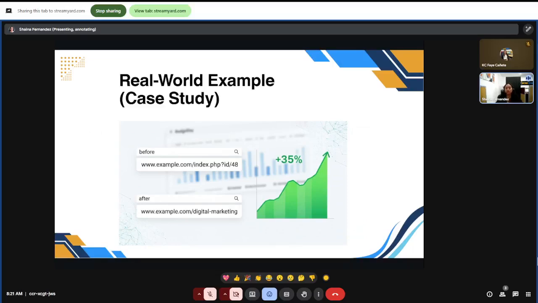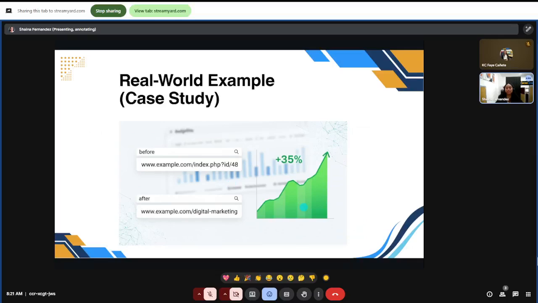We restructured them into clean descriptive URLs like digital marketing. Within just 3 months, their organic traffic increased by 35% and their click-through rates improved as well. This is proof that even a small change like fixing URLs can have a big impact.